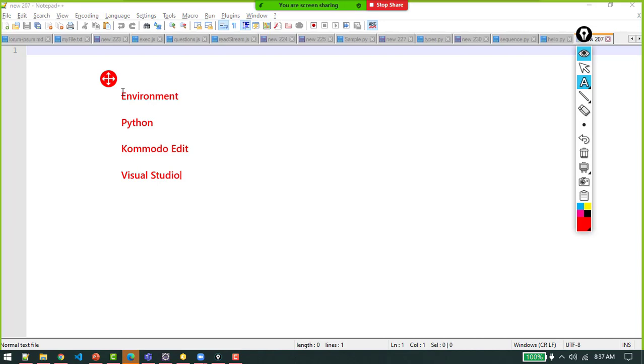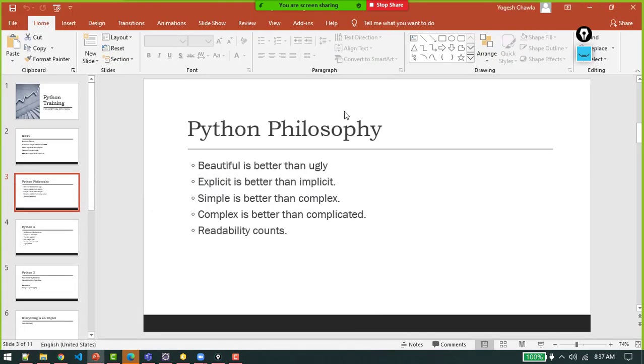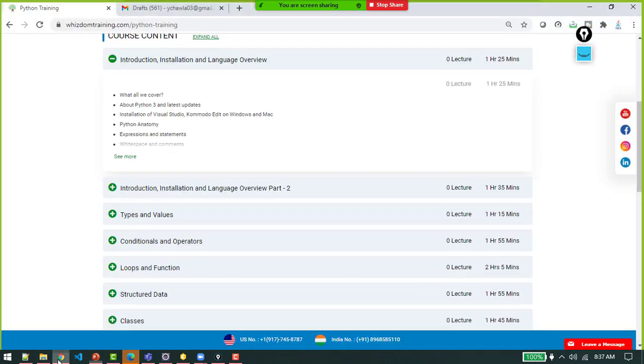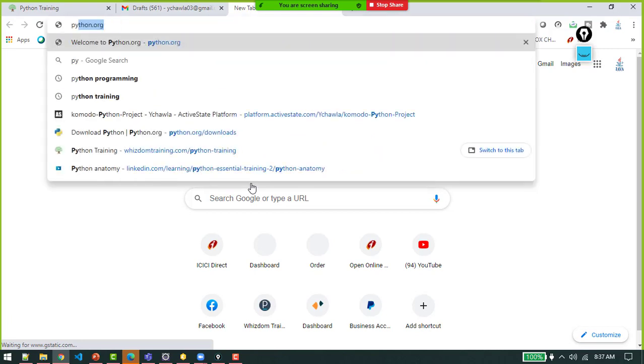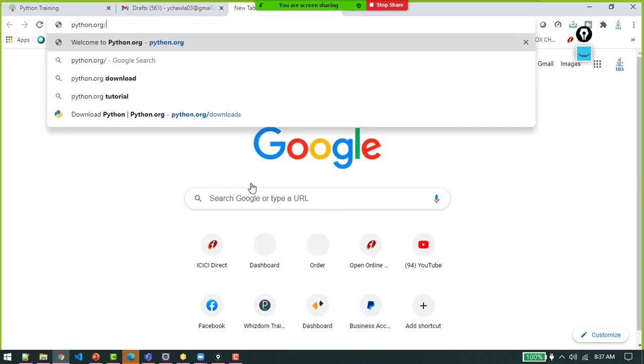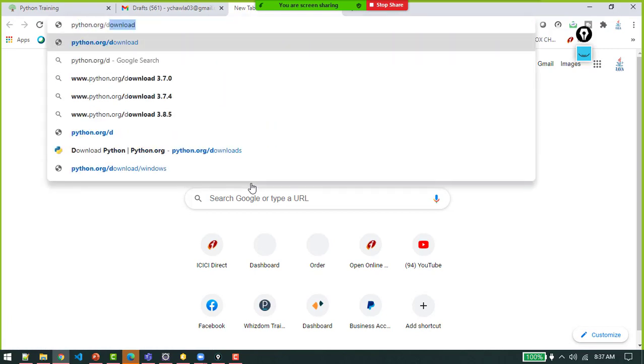But from where shall I download Python? It's simple, for Windows and Mac, they recognize the operating system. All you need to do is go to python.org and thereafter Downloads.